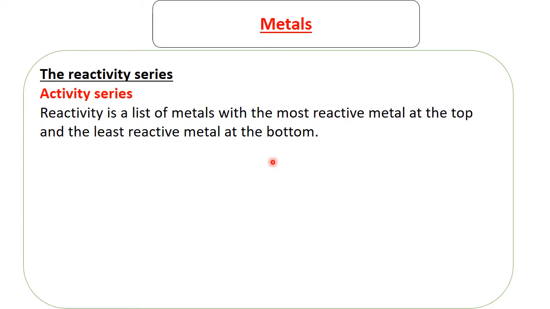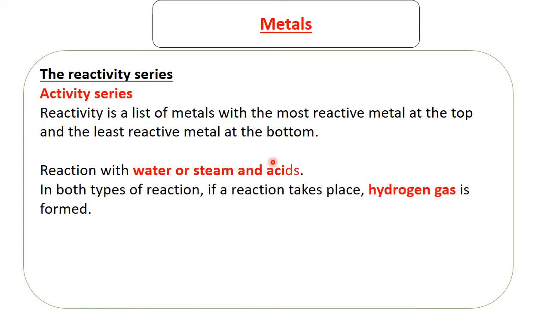So what they did is they got metals, then they reacted or tried to react them with water, which was cold or warm, steam, and also acids. Then based on the outcome, the metals were arranged with the most reactive at the top of this thing called the activity series. So here is the activity series.